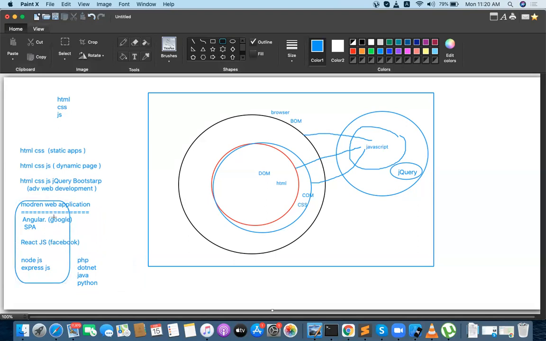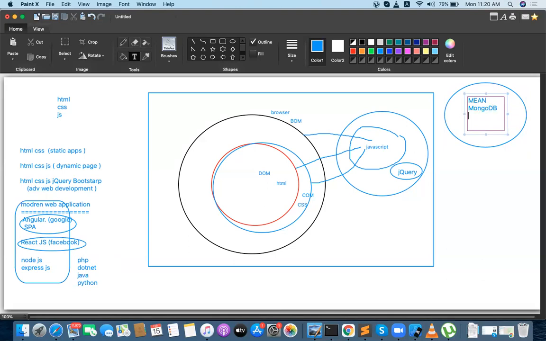Take any one front end library. Suppose if I am taking Angular, that is a different way in the modern client side. If I am taking React, that way is different. If you take Angular as a client side thing, that is called a MEAN stack. So what does it mean here? Okay, I will tell you.